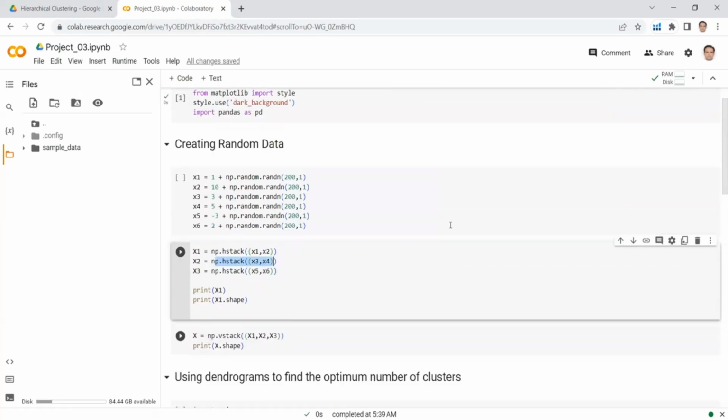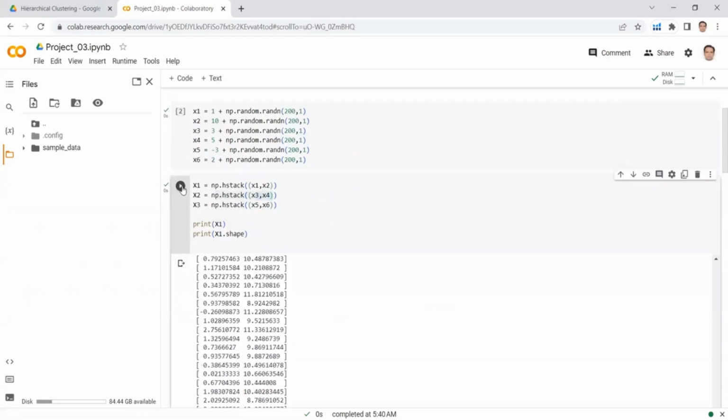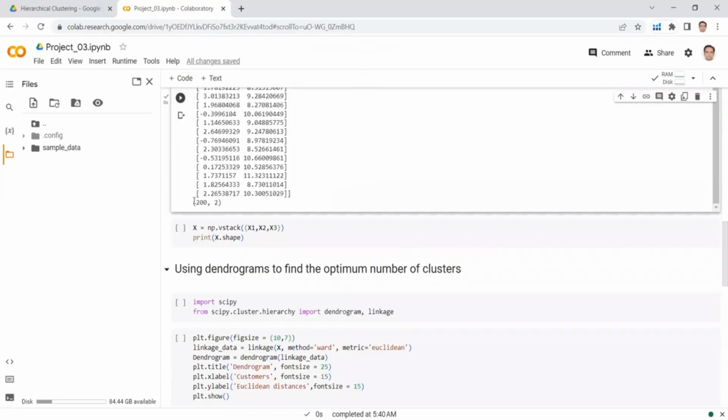So let's run all the cells to generate the data. So this was the first cell of the data, the second cell, and we can see that this is our X1, and it has 200 samples and 2 features. X1, X2, X3, X4, X5, X6, all these 6 data sets have 1 feature only. When we do a horizontal stacking, we will get 2 features each for X1, X2, and X3. So if I want to check the shape of the data, it should be 200 by 2 now. So if I scroll down, I can see the shape of the data is 200 by 2.